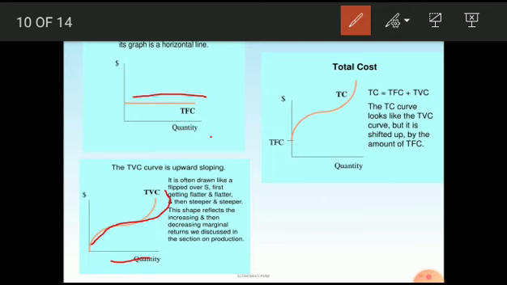Then if you add both TFC plus TVC, you will get the total cost curve. So here the formula for total cost is TFC plus TVC. The TC curve looks like the TVC curve, but it is shifted up by the amount of TFC. So this is the TFC, here you will find the TVC, and if you add both TFC and TVC, you will get the TC curve.